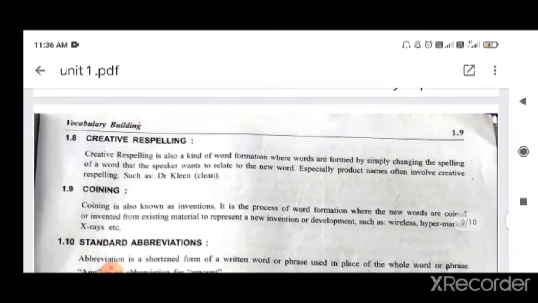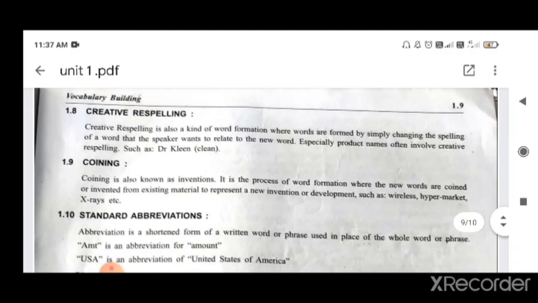Creative respelling. Creative respelling is also a kind of word formation where words are formed by simply changing the spelling of a word that the speaker wants to relate to the new word. Especially product names often involve creative respelling, such as Dr. Clean, okay. So what happens in creative respelling?